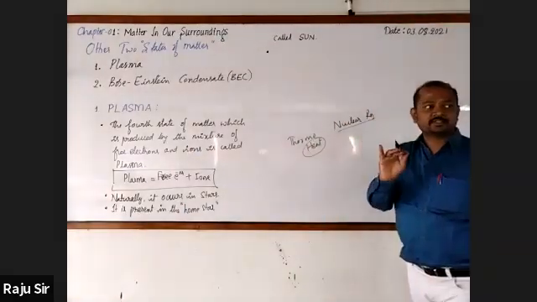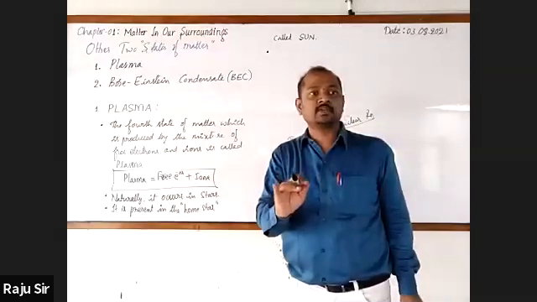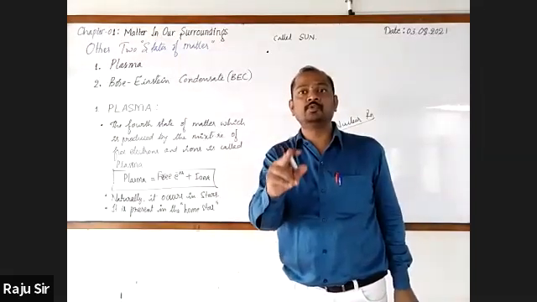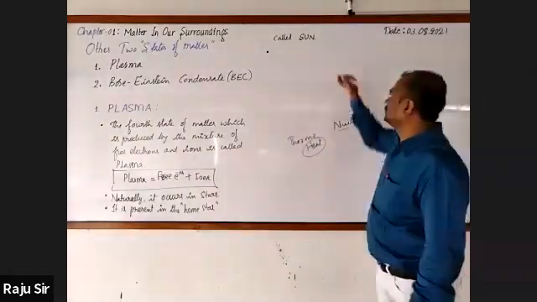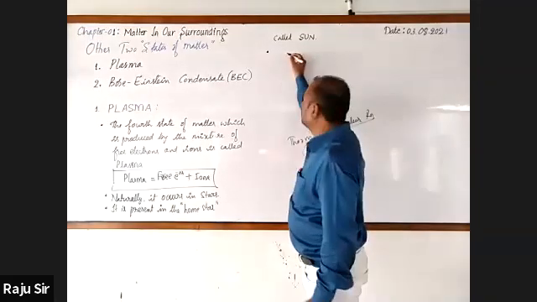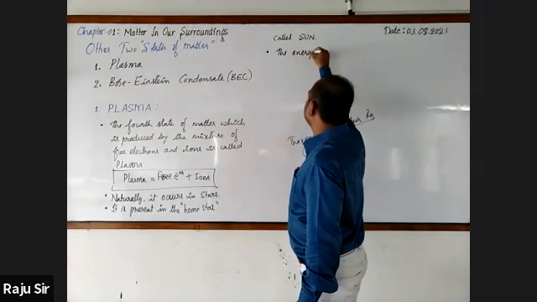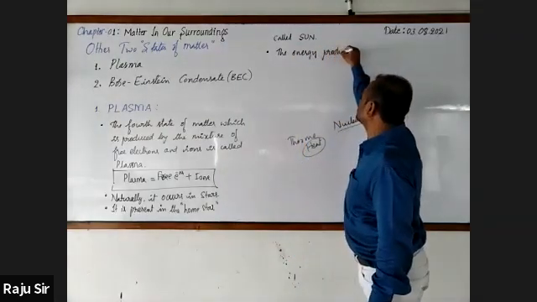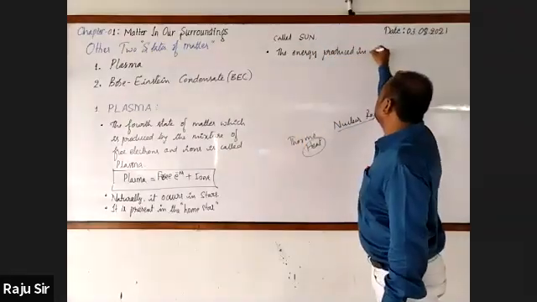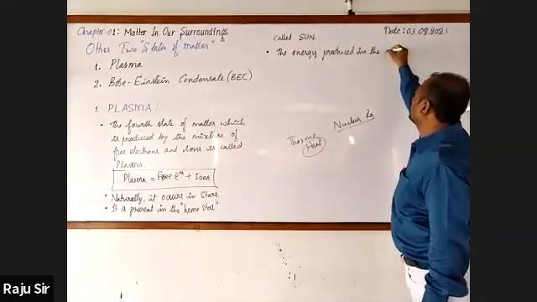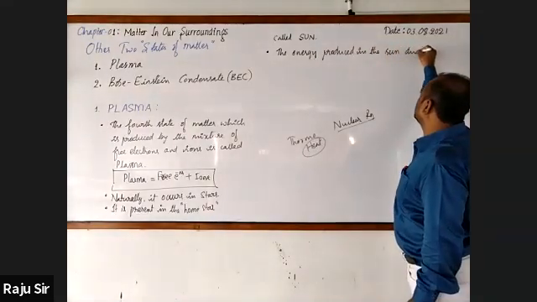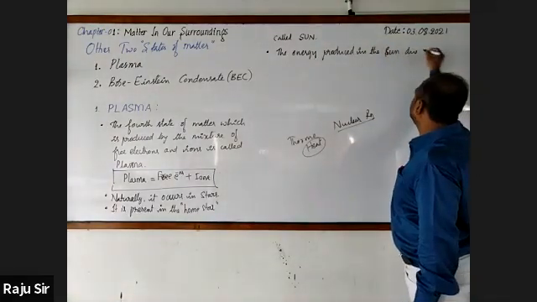Energy produced in the sun is due to the reaction called thermonuclear fusion reaction.